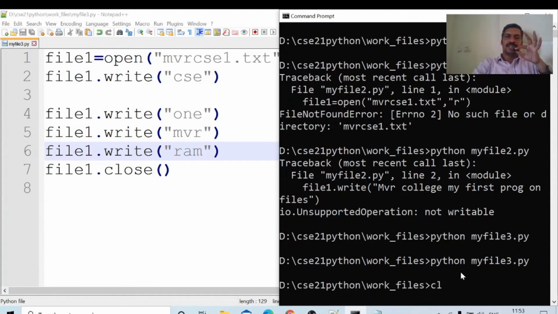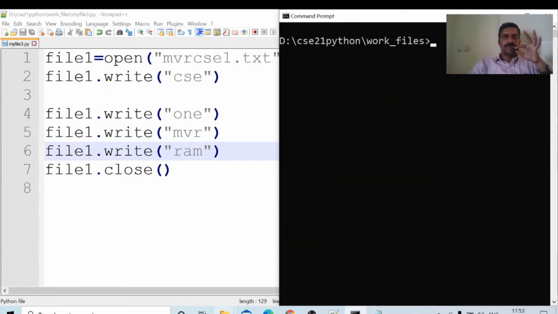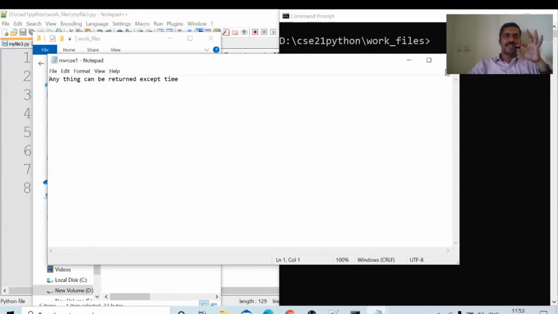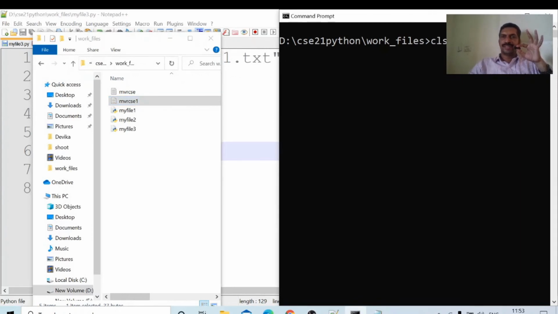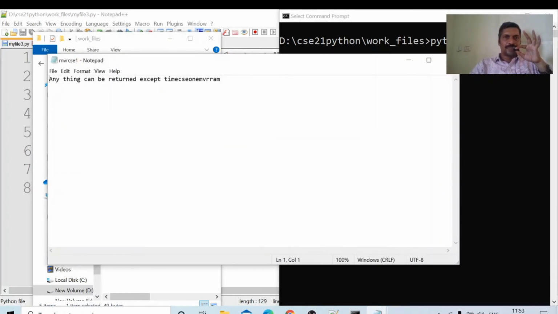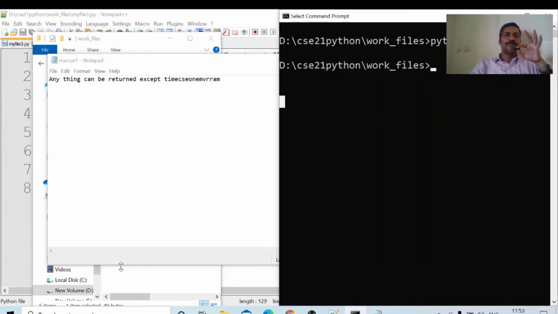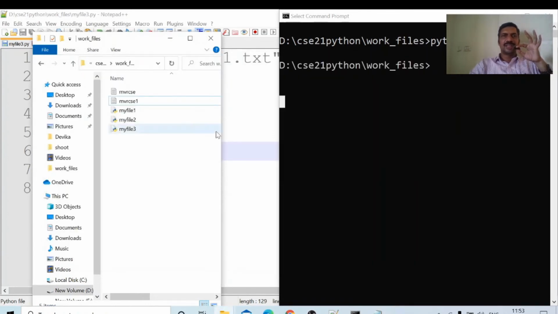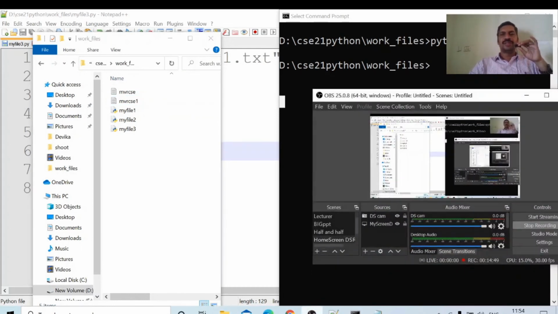CLS, clear the screen. Before running this program, I am showing the contents of this file. The contents are: anything can be written except time. Now I am running this one. Now we will open this one. See, except time, CSC1 MVR RAM, all of them are here. This data is appended. Appended means it is added at the end. Okay, this is called append. In this fashion we can append data at the end of the file.